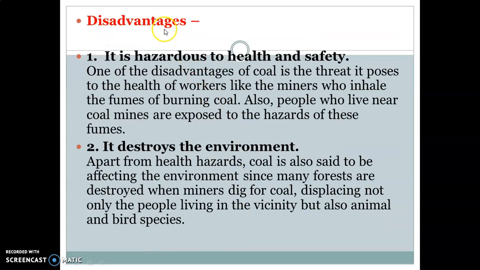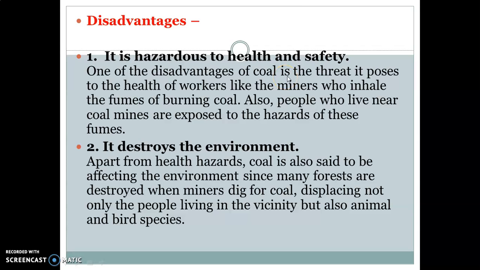Next is disadvantages. It is hazardous to health and safety. The word hazardous stands for harmful. So, how is coal harmful to health? As we know, coal miners are engaged in the extraction of coal from the interior of the earth.